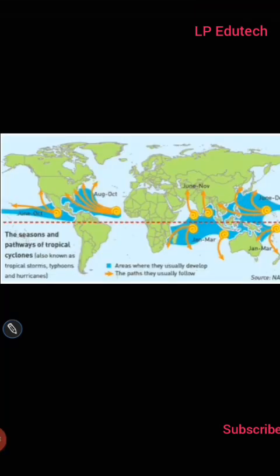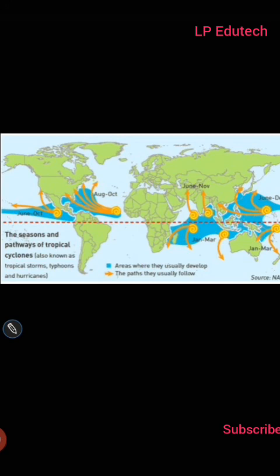The seasons and pathways of tropical cyclones, also known as tropical storms, typhoons and hurricanes. By this figure, you can clearly get the idea. In blue color, the area where they usually develop is given, and in yellow color, the pathway they usually follow.